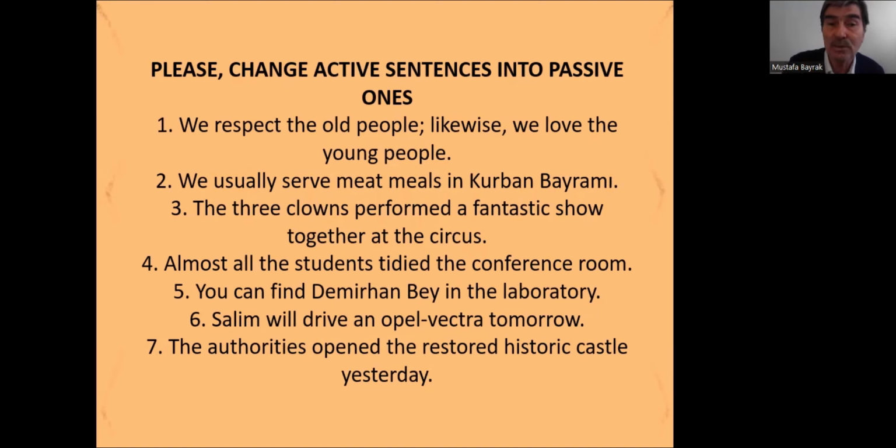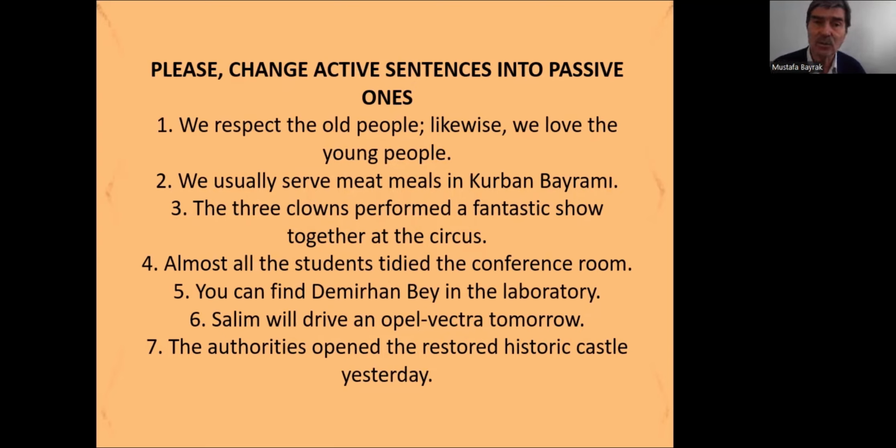Four: almost all the students tidied the conference room. So the conference room was tidied by almost all the students.